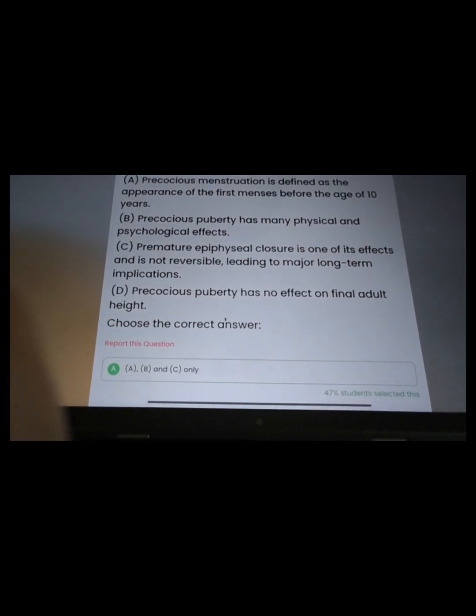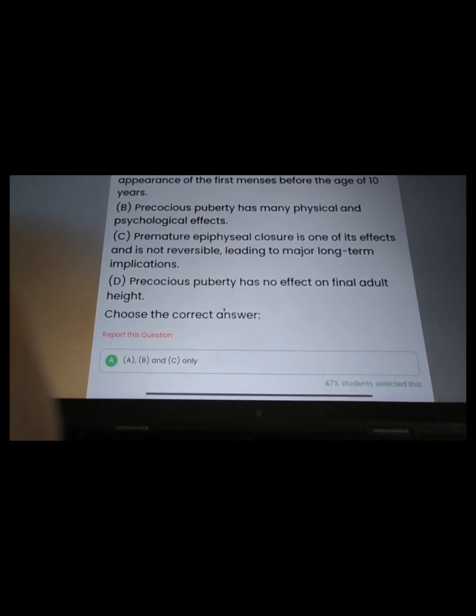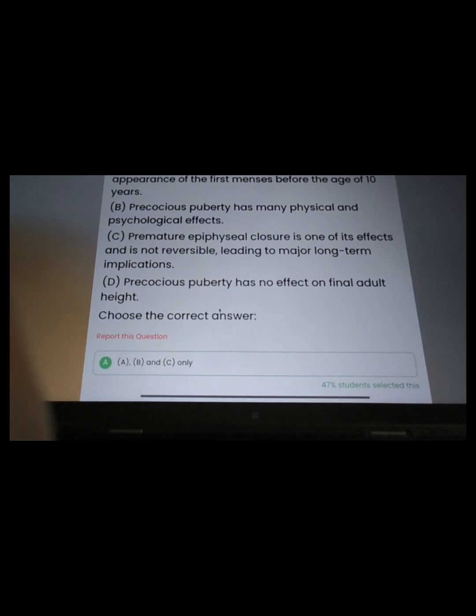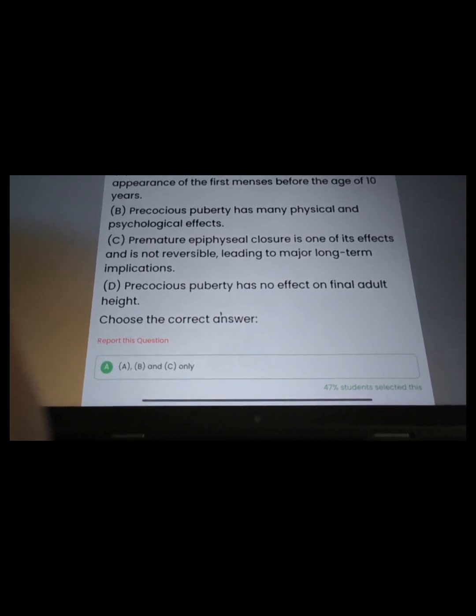There will be fast menses before age happen. Physically psychological effect is there. There will be no effect of a final adult height. It is wrong. So answer will be A, B, C.